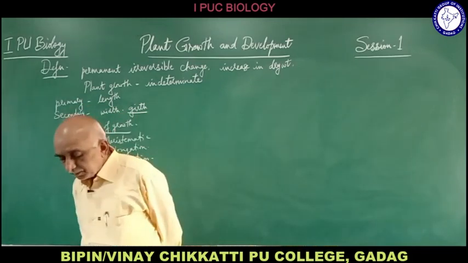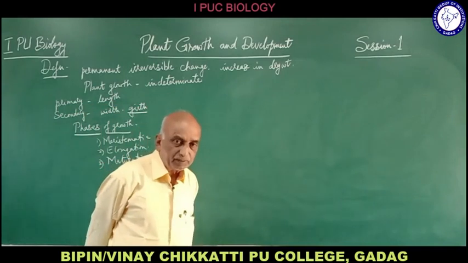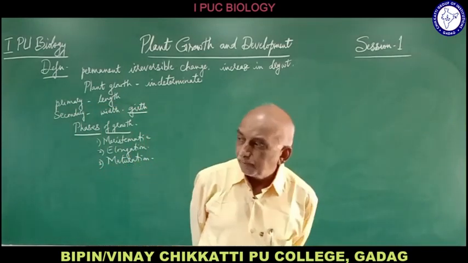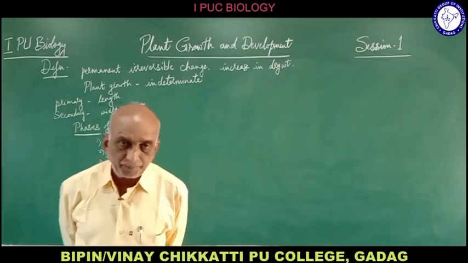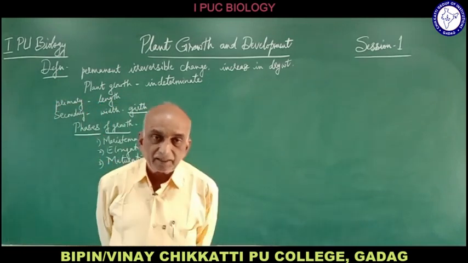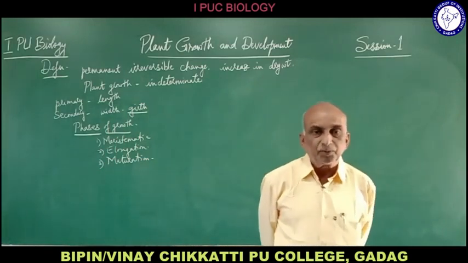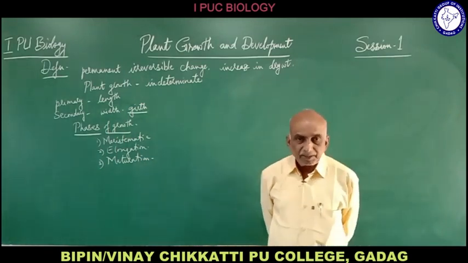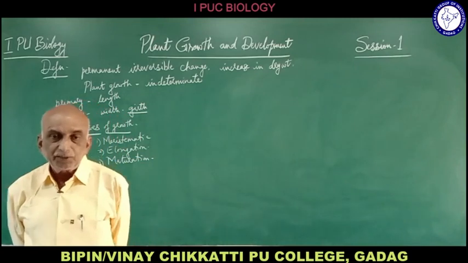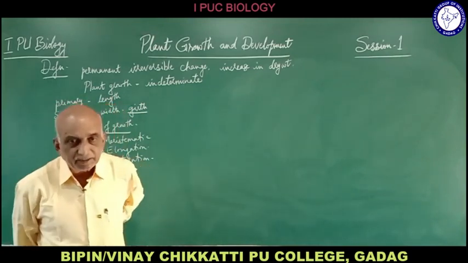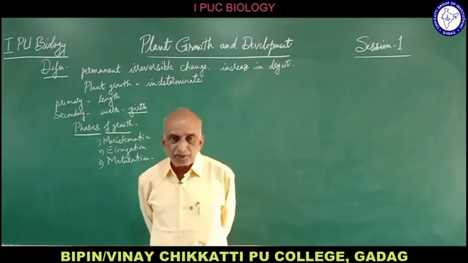Also meristematic tissues don't contain vacuoles. As there is dense protoplasm, vacuoles are absent. Then reserve food is also absent. Whenever we mention the characters of a cell, we mention what reserve food is present, either in the form of carbohydrate, protein, fat, oils, or like that. But in meristematic tissue, there is no reserve food material because it is almost utilized in the production of energy for the cell division. Hence, meristematic tissues don't possess reserve food material.